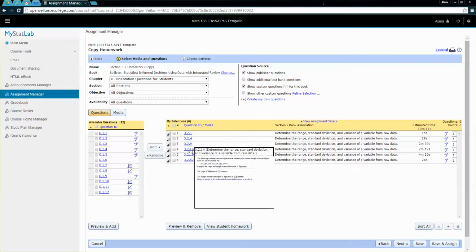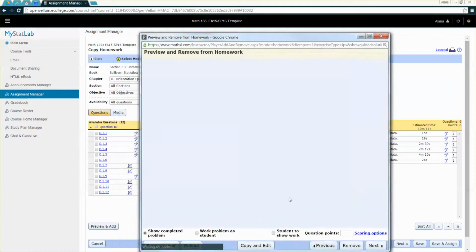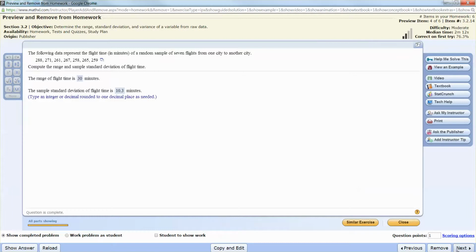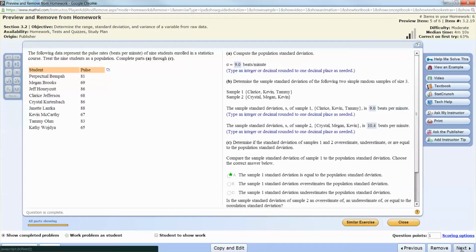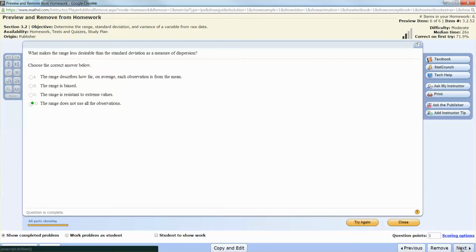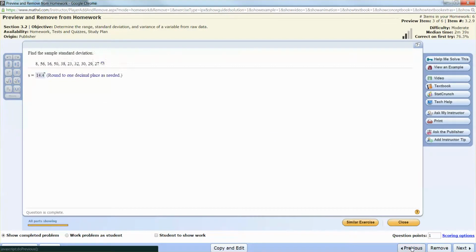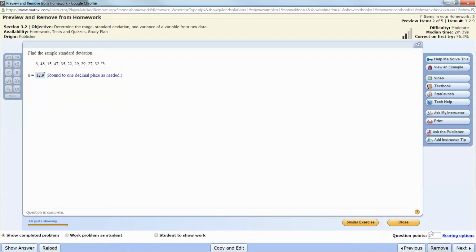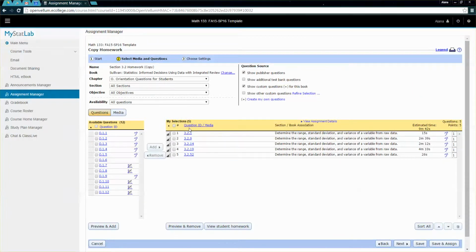I'll get rid of the problem I don't want, which is, let's see here, not that one. I'm going to maximize this so you guys can see. Not that one, not this one, not this one. Oh, this one, number 4. That involves Chebyshev, which I have cut, so we are not going to do that. So I want to remove it, so I'm going to click remove. All right, and let's close this. So that leaves me 5 questions in that.